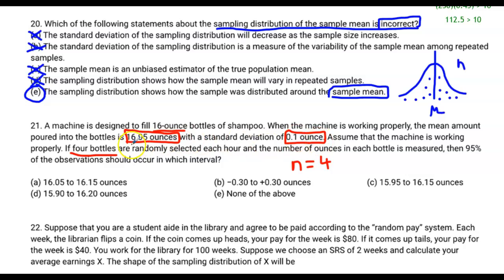So all the information that's given to us sounds like a normal distribution question, but there's nothing here that tells me that I can use normal distributions. Since there's not a large enough sample size for our sampling distribution, and nothing here says that the original population distribution is normal, I'm going to say none of the above. This is just a reinforcement to say we're only able to use calculations with normality. We're only able to use things like the empirical rule if we know that the distribution at hand is normal. Since nothing here says that it's going to be normal, none of the indications are correct, so we're not going to use them.